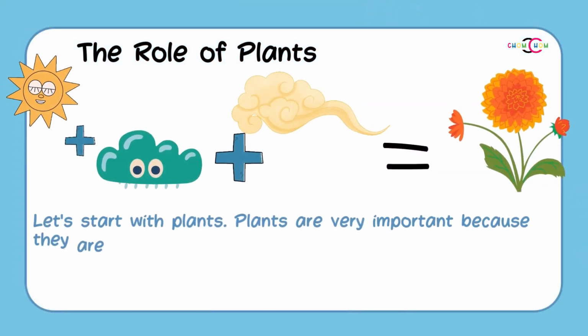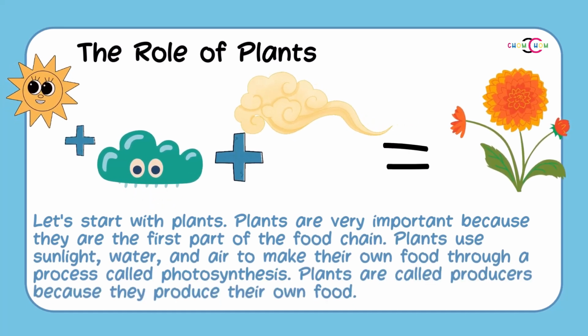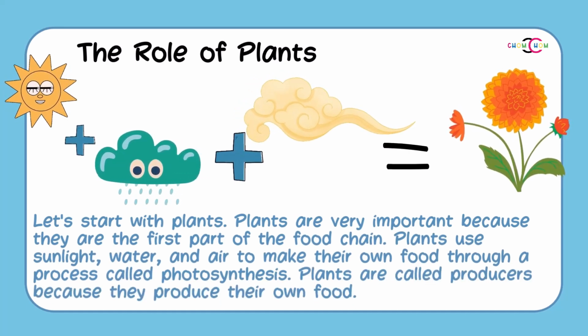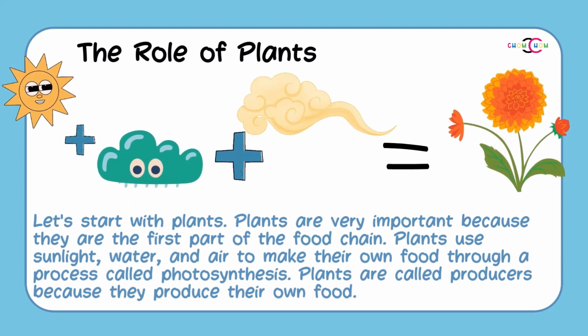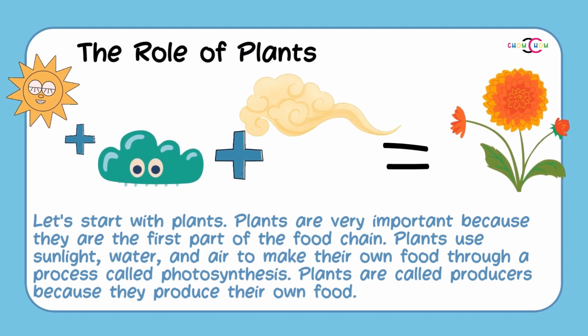Let's start with plants. Plants are very important because they are the first part of the food chain. Plants use sunlight, water, and air to make their own food through a process called photosynthesis. Plants are called producers because they produce their own food.